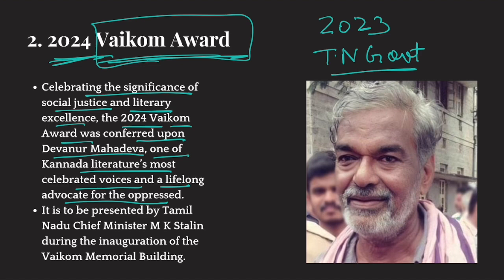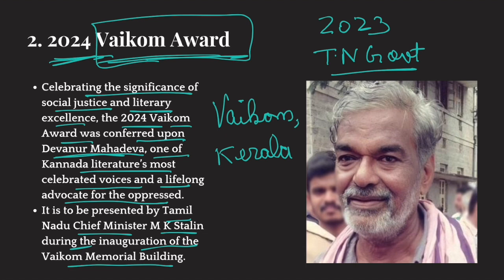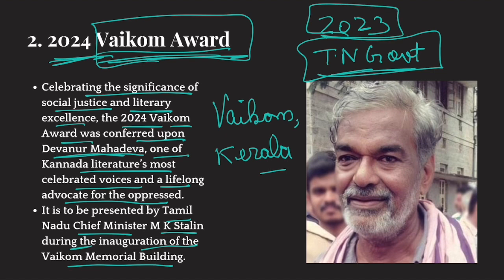Now, the 2024 award to Devanur Mahadeva shall be presented by Tamil Nadu Chief Minister M.K. Stalin during the inauguration of the Vaikom Memorial Building. And the function is going to be organized in Vaikom. Vaikom is a place in Kerala. You might say, the place is in Kerala, but the award was constituted by Tamil Nadu. Well, we'll get to that. The thing is that the Vaikom Award was instituted in 2023 to basically mark and celebrate the Vaikom Satyagraha.